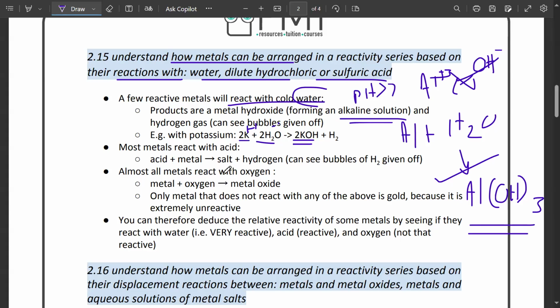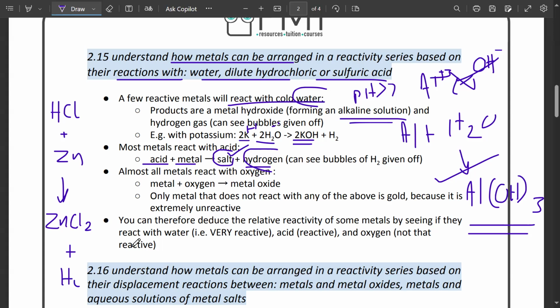Most metals react with acids as well. And when an acid and metal react, they form a salt and hydrogen. Tell me an acid. HCl, hydrochloric acid. Okay. Tell me a metal. Zinc. Good. When zinc reacts with hydrochloric acid, we're going to produce a salt that would be ZnCl2 plus you will get hydrogen gas.